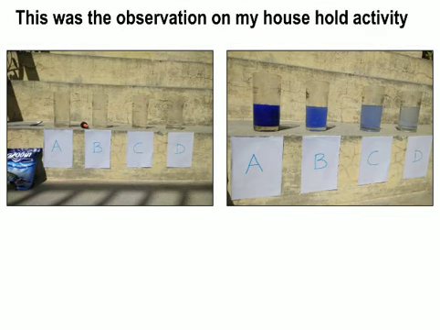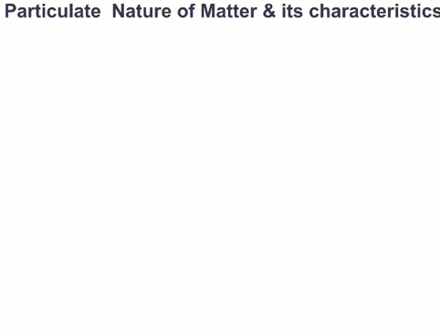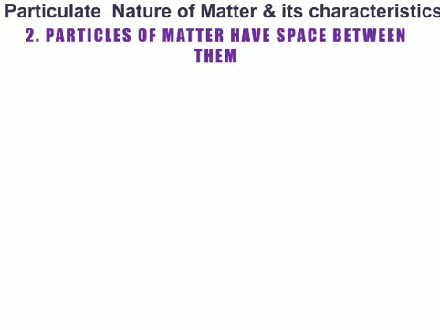The same experiment we will perform with potassium permanganate, which is purple in color. Now moving on to the next characteristic. We have discussed the particulate nature and how particles of matter are very small. Now the next is that the particles of matter have space between them.